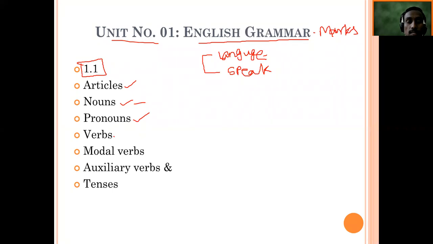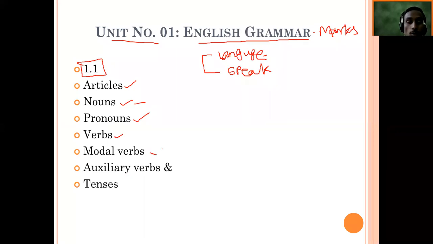Then next are verbs. A very important part, we need to understand what a verb is, how the main verb works, how the helping verb works, and what the three forms of verbs are. In auxiliary verbs there are two types.